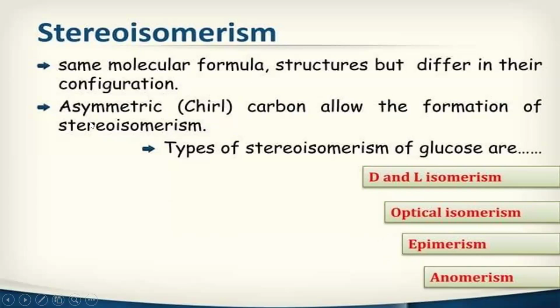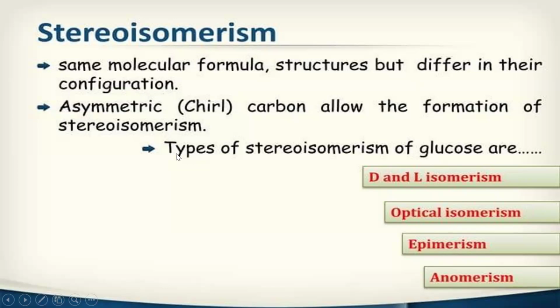So in structural isomerism, we saw they have the same molecular formula but different structure. In stereoisomerism, they have the same molecular formula and even the same structure, but they differ in their configuration. Okay. So next, coming to the types of stereoisomerism of glucose, we have D and L isomerism, optical isomerism, epimerism and anomerism.